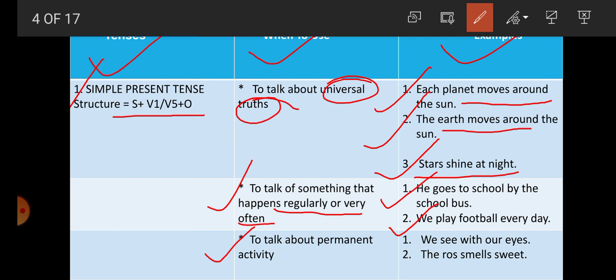Next one, to talk about permanent activity. Now what is permanent activity? For example, we see with our eyes. This is permanent activity, we never see with our ears or anything. Next one, the rose smells sweet. This is the quality of the rose, that it smells sweet. This is also permanent activity. So simple present tense is used for universal truth, to talk about something that happens regularly or very often, and third, to talk about permanent activity.